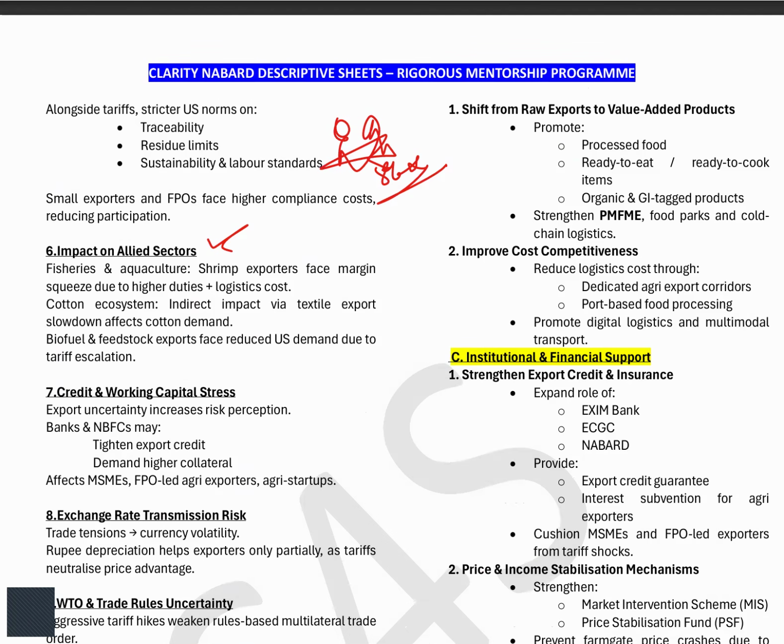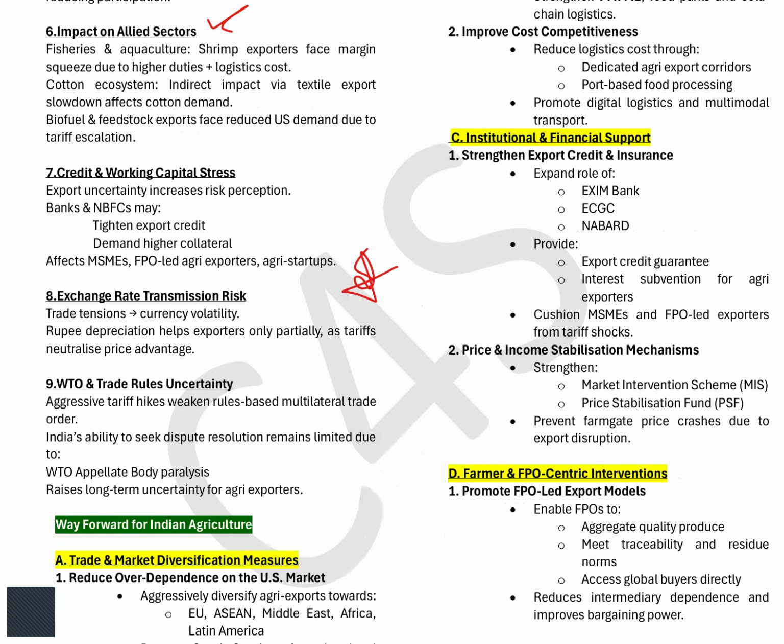Exchange rate transmission risk, because you know that all the exports happen in dollars. So again, there will be a problem because the Indian rupee's value will degrade due to this. And WTO and trade rules uncertainty will come into play, because you know how much America, the US, is dominant in the WTO forum itself.